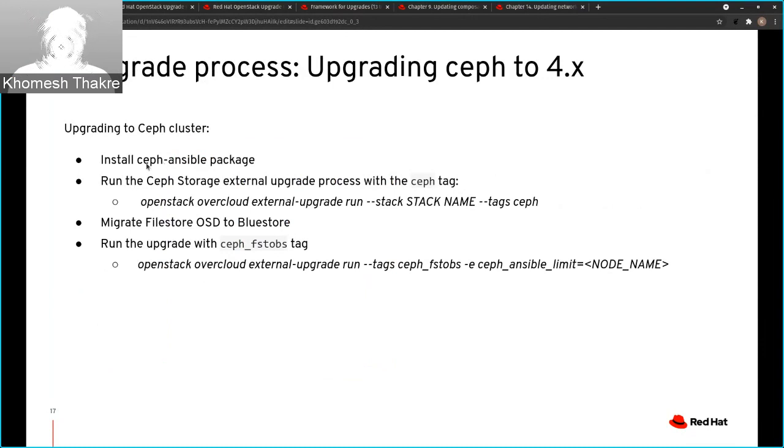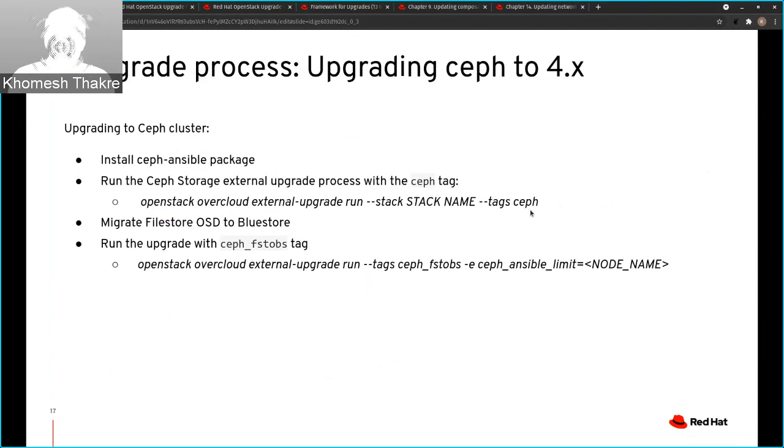Since here we are considering it's a director deployed Ceph, what we need to do is install the Ceph Ansible package on the undercloud node. Once that is done, we need to run the overcloud external upgrade command with the tag ceph. This command basically triggers the Ceph Ansible playbooks, and it will upgrade Ceph from Ceph 3 to Ceph 4.